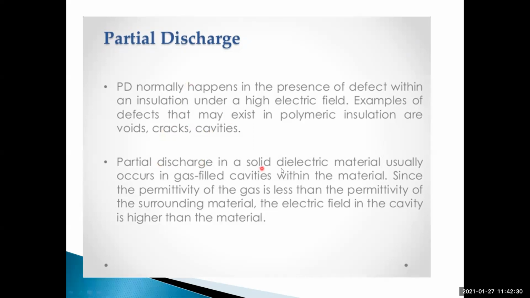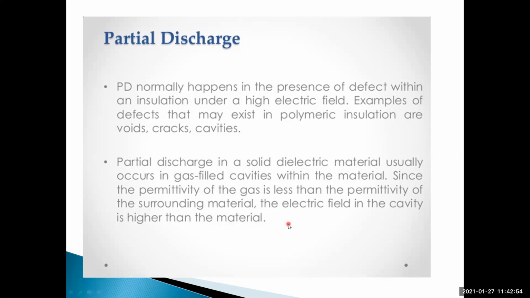Partial discharge in a solid dielectric material usually occurs in gas-filled cavities within the material, since the permittivity of the gas is less than the permittivity of the surrounding material. The electric field in the cavity is higher than in the material.